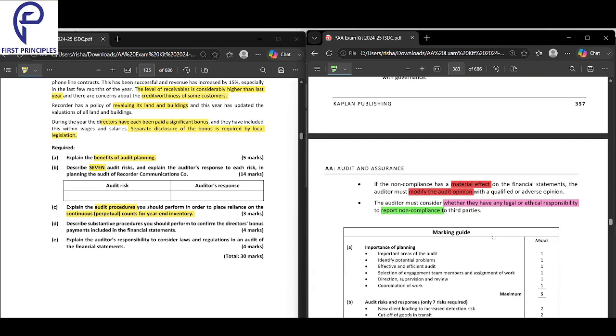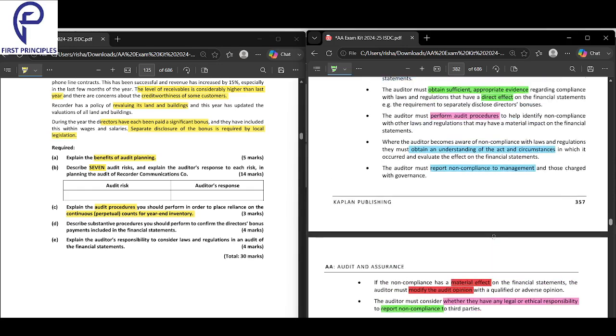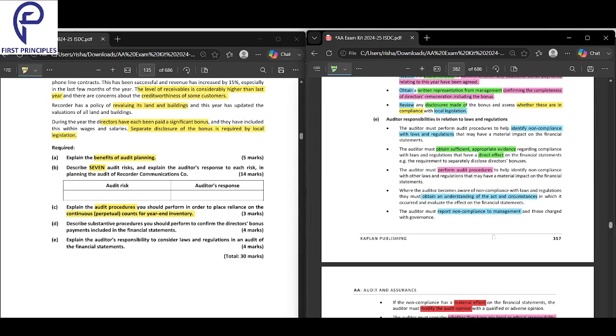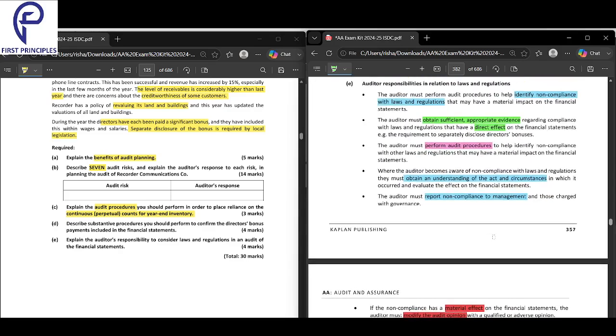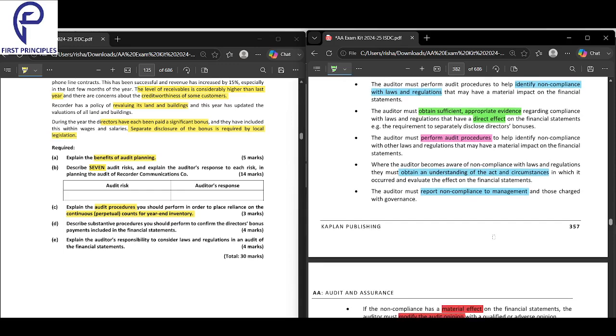Next, the auditor must consider whether they have any legal or ethical responsibility to report non-compliance. So this is about the auditor's responsibility in relation to laws and regulation.